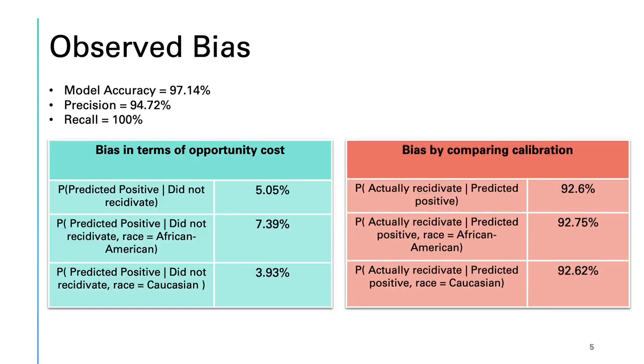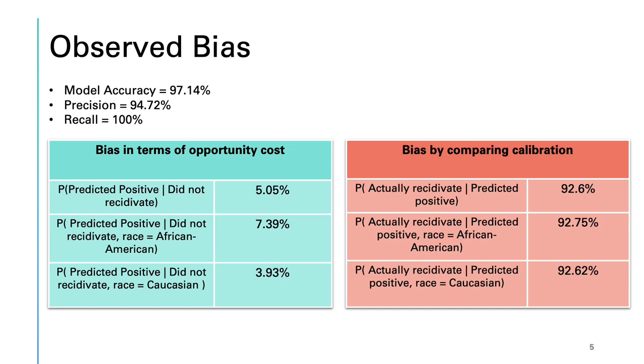So we observed some significant biases in the model. The accuracy was 97.14%, as we mentioned before. The precision for our model was 94.72%, and the recall was 100%. To answer the first 2 questions from the project outline, we had to calculate 2 metrics. The first one being the opportunity cost.